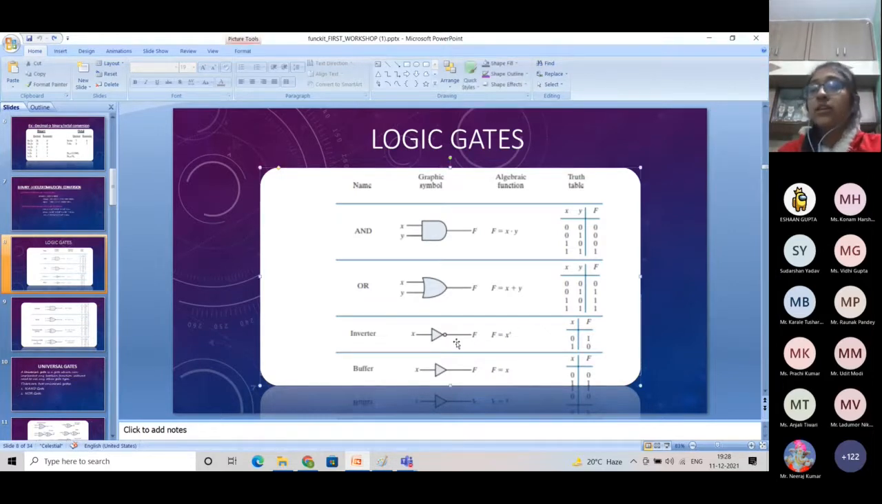Inverter is our NOT gate. It will change a 0 to 1 and a 1 to 0. It is also written as x bar or x complement.